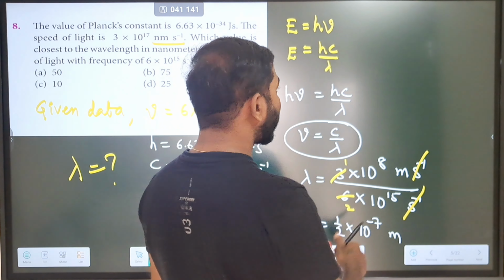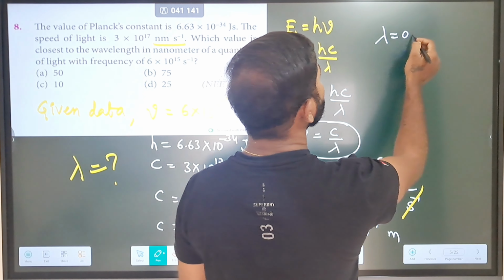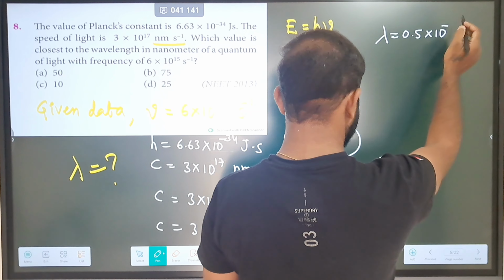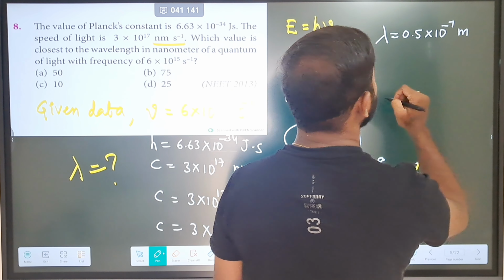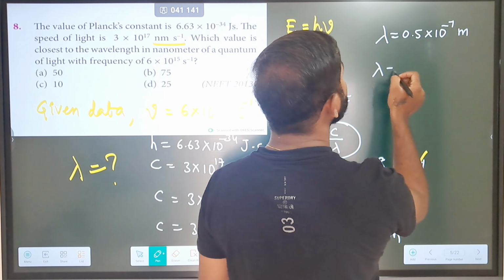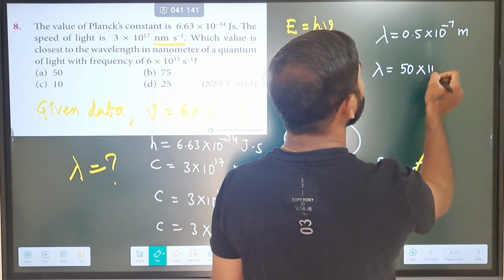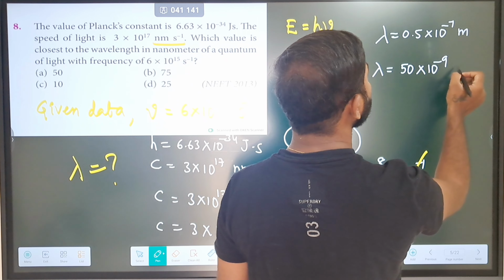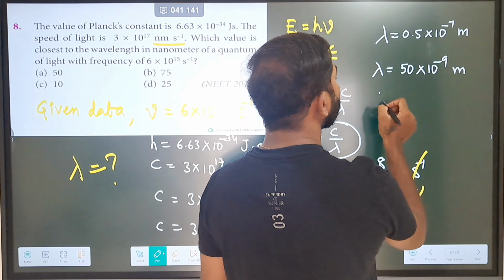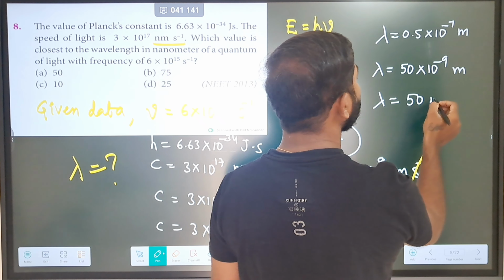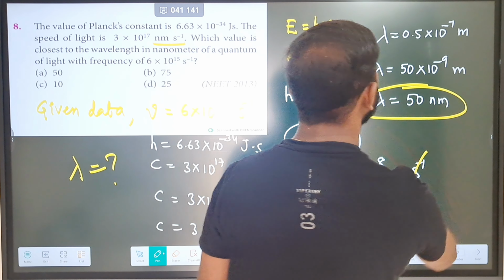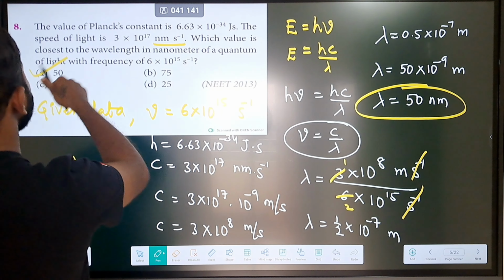Okay, and then how much can we write the value of 1/2, 1/2 is, we know very well, 0.5 into 10 power minus 7 meters actually. So what we are able to write down, this is nanometers actually. So 50 into 10 power minus 9 meters we can write down. So finally our answer will come out as lambda is equal to 50 nanometers. So the answer will be 50.